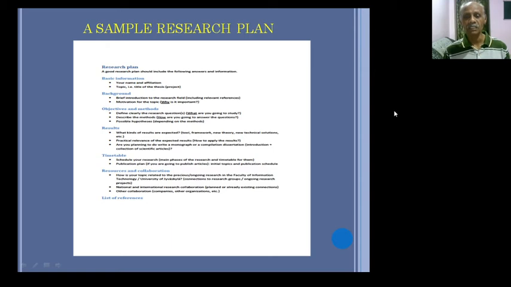Describe the methods you are applying here, either a descriptive approach, or explorative research, or analytical research, or some other research. Possible hypothesis depending on the methods: what you already believe, what you have assumed before starting this particular research project. And the results: what kind of results are expected from you by doing this research. Practical relevance of your expected results: how these suggestions, recommendations and the outcome you get through your research project will be applied to the society or to the solution of a particular problem on which you are conducting this research project.